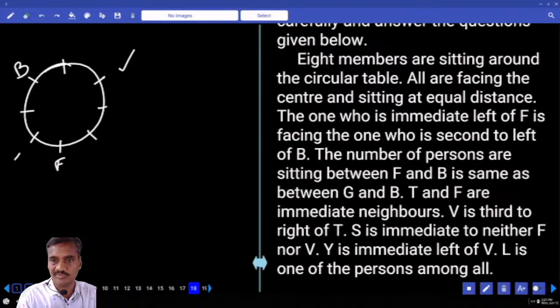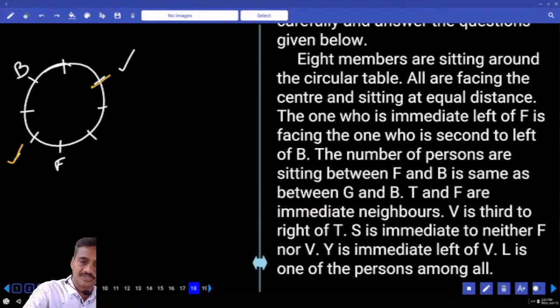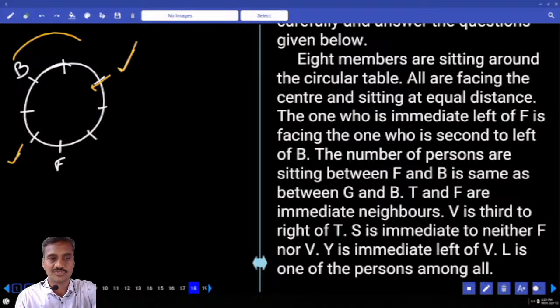The one who is to the immediate left hand side of F, that is this person, is facing this person, and this person is seated second to the left of B.